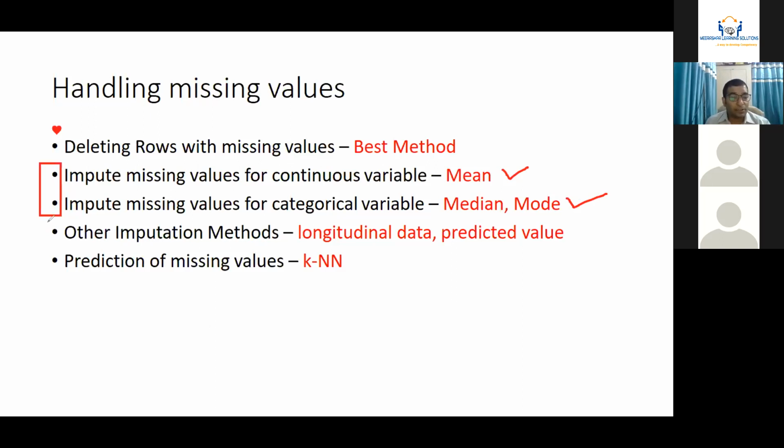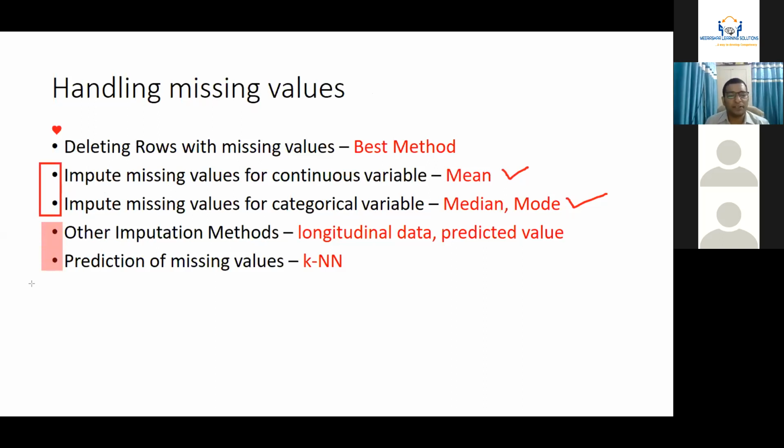The fourth method is the imputation method. If you are using some longitudinal data, or some predicted values data, there are very advanced methods of using imputation, longitudinal data, predicted value. Unless you are stuck in a very specific situation, I would recommend not going with that. These last two options are not recommended at all.